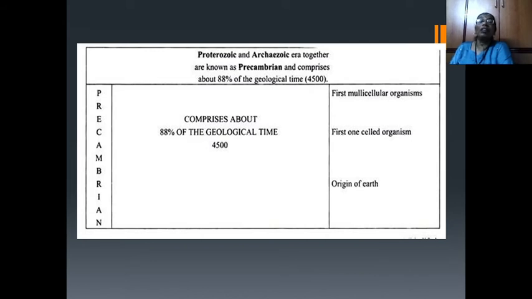I explained this geological time scale from upper to lower, but that is not how it should be studied. We have to study it from the base upward. The origin of the earth takes place in the Precambrian period, which covers 88% of the geological time scale, about 4,500 million years ago.